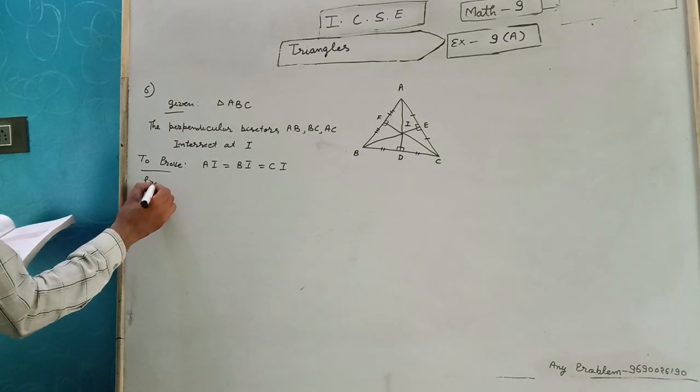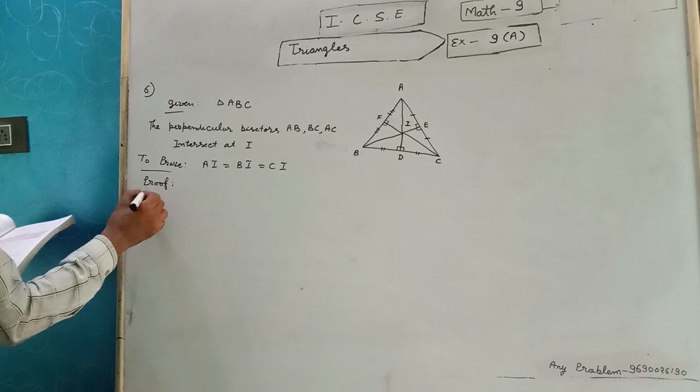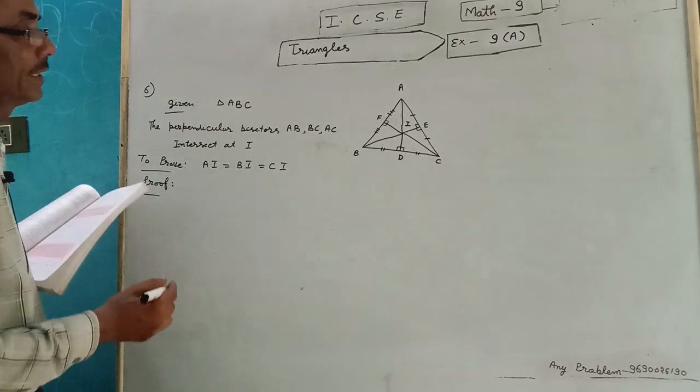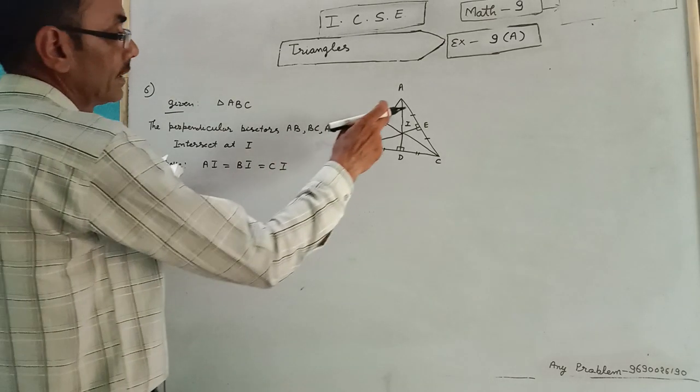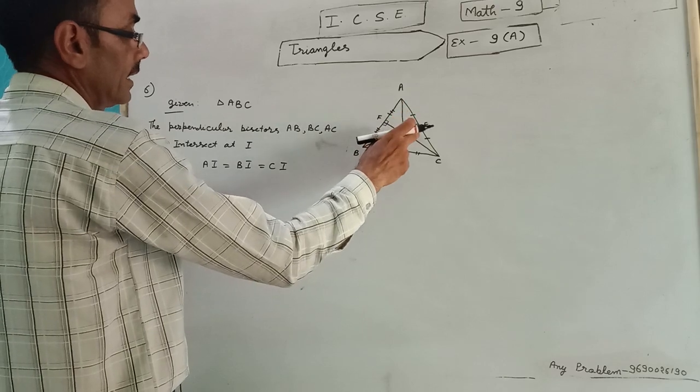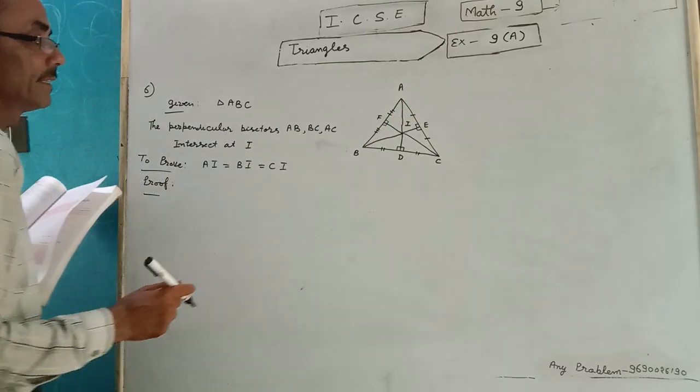Proof is, we take this triangle and this triangle.